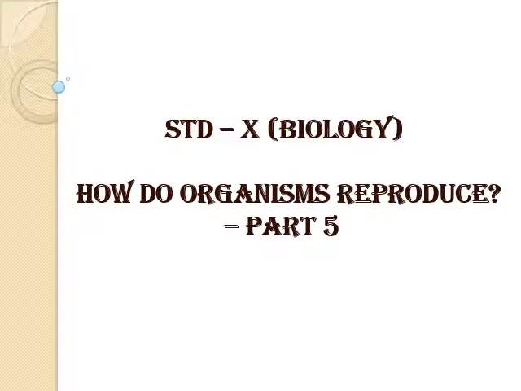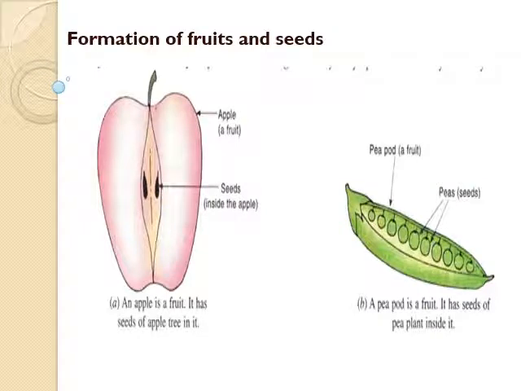Last class you have learnt pollination and fertilization in flowering plants. In this class we will see formation of fruits and seeds, germination of seeds and types of germination. Formation of fruits and seeds.